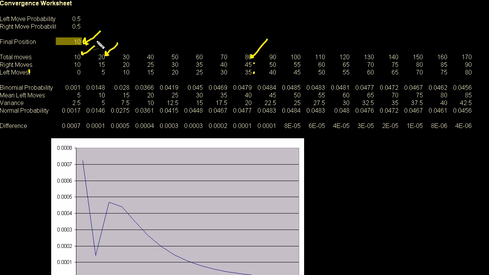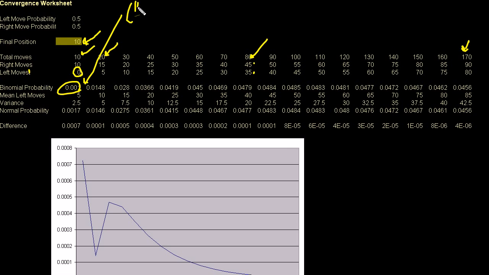What I want to figure out is, as I start taking a bunch of total moves, here I max it out at 170, but you could say if I started flipping this coin an infinite number of times, what's the probability that my final position is 10 to the right. And what I want to show you is that as you take more and more moves, the normal distribution becomes a better and better approximation for the binomial distribution. Right here, this calculates the binomial probability, just the way we did it before. You could look at the cell to figure it out. This says 10. I use left moves as a success. So this is 10 choose.